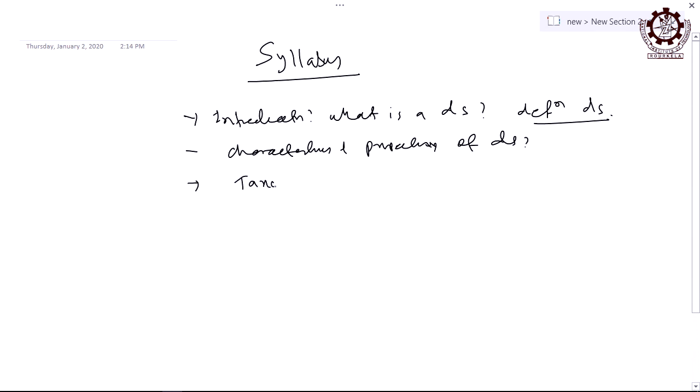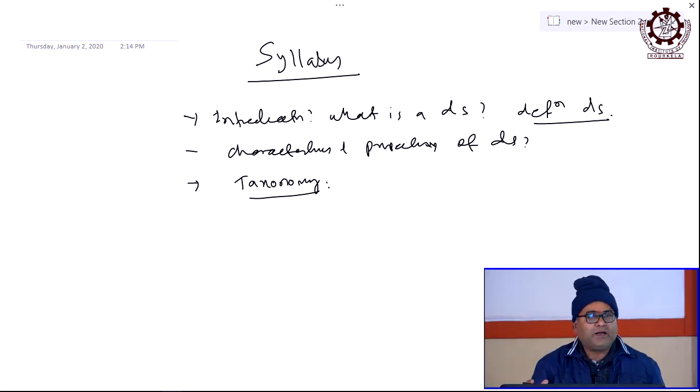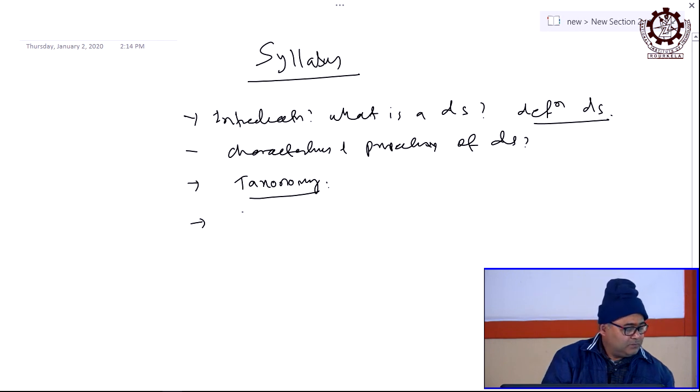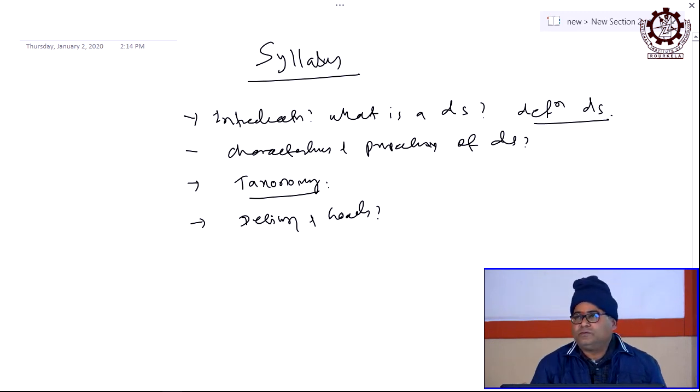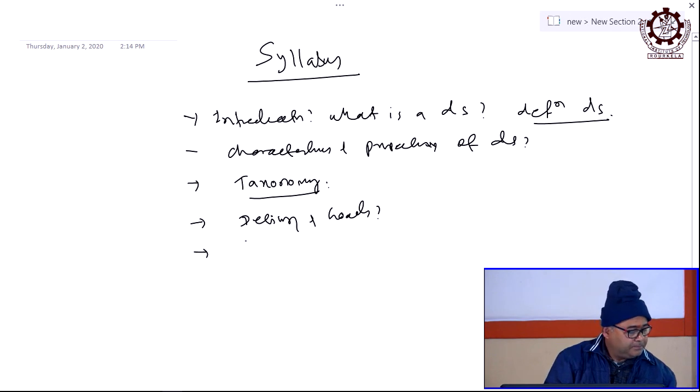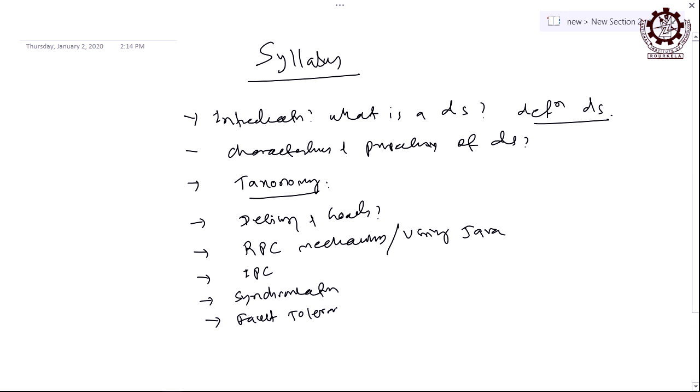Next, taxonomy. Taxonomy means how distributed systems are classified. What are the different example distributed systems that exist for common use or for scientific use. Then this is also equally important, design and goals. Okay. So, this is the overall set of points of the course.